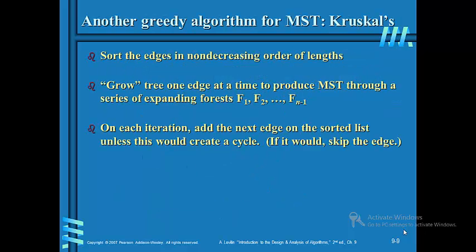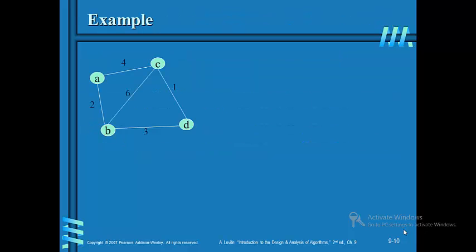Another greedy algorithm for MST is Kruskal's algorithm, which sorts the edges in non-decreasing order of length. It grows the tree one edge at a time to produce the MST through a series of expanding forests F1 to Fn-1. On each iteration, add the next edge on the sorted list unless this would create a cycle. If it would, skip the edge. Here are the examples.